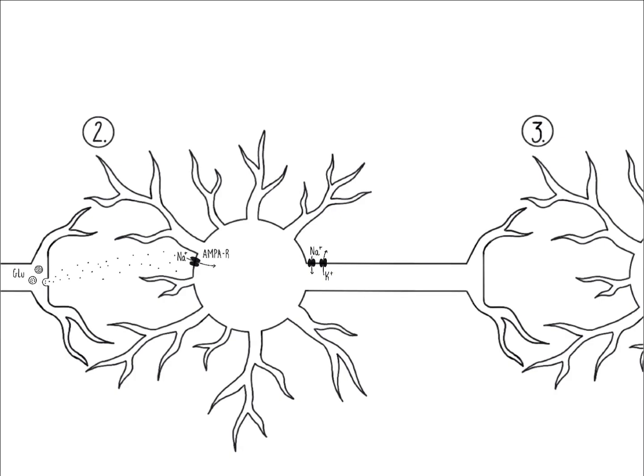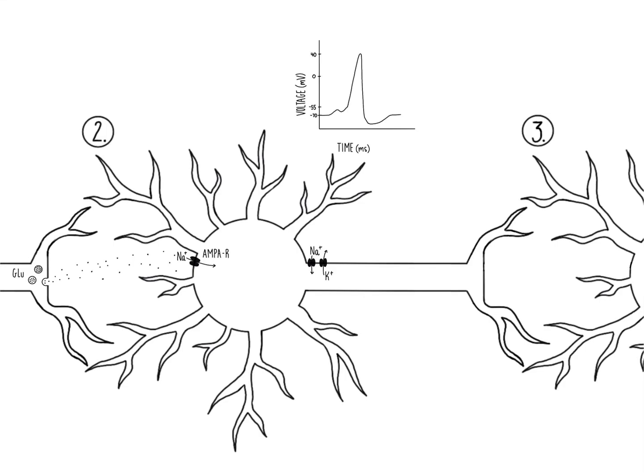The voltage change of an action potential can be seen in the graph here, which depicts voltage in millivolts on the y-axis and time in milliseconds on the x-axis. As you can see, there is a rising phase, a falling phase, and an undershoot phase, where the membrane potential temporarily falls below resting membrane potential.